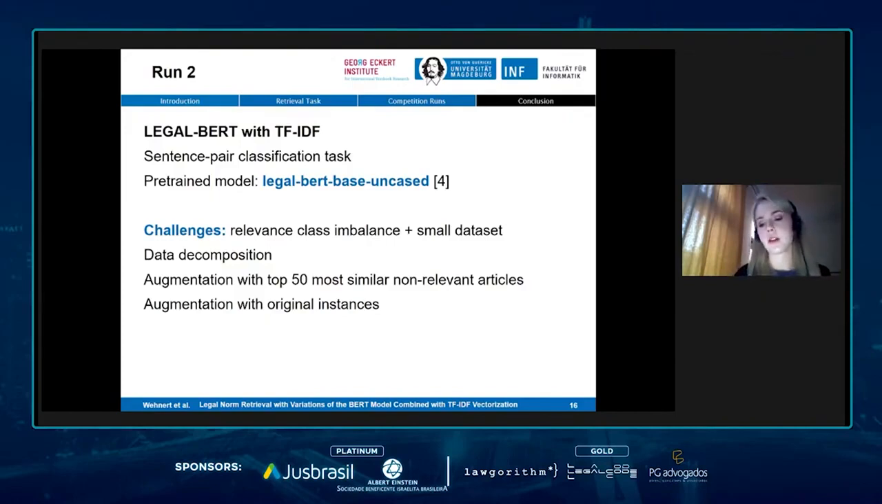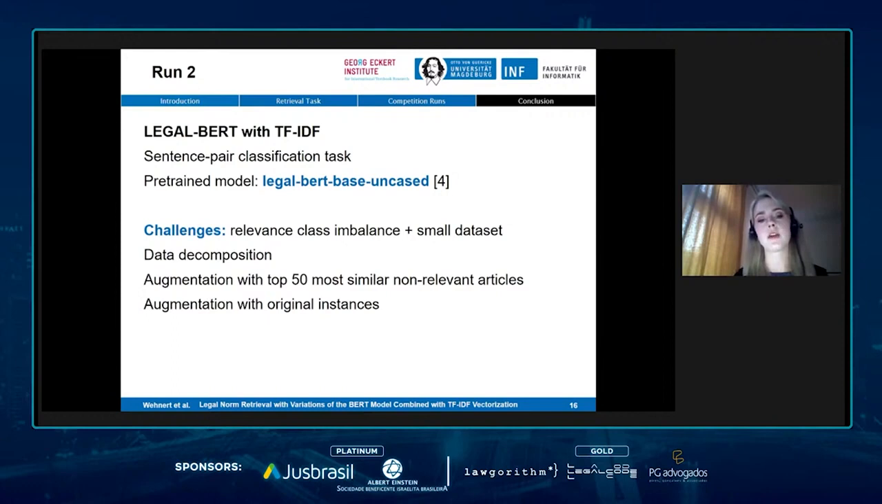Well, when you have a classifier for retrieval, you have the challenge of relevance class imbalance, because usually just a few documents are relevant and all the others in the corpus are irrelevant. And we also have a small data set. So this is quite a challenge for a deep learning approach. What we did to make this a bit easier for our model was to decompose the data. Since we know that there are instances that have one query and multiple related articles, we decomposed them into pairs of one query and one article. So these were then sometimes multiple instances.